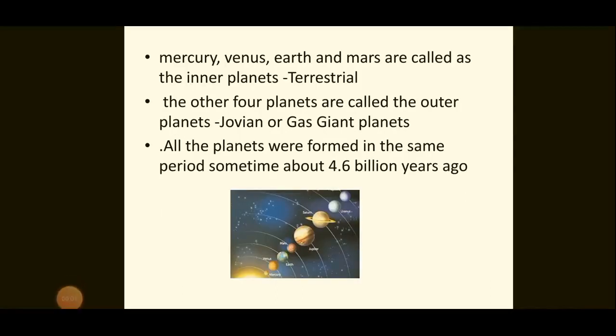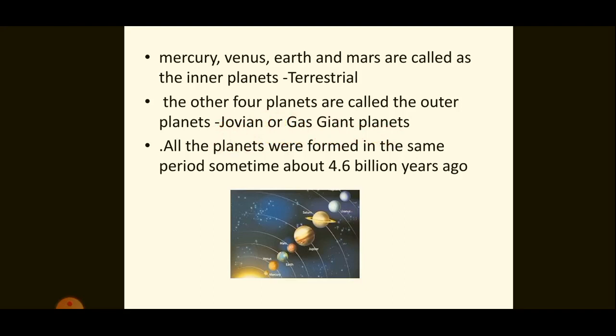Now, about the planets. The first four planets, Mercury, Venus, Earth, and Mars, are known as the inner planets. These are also called terrestrial planets, where terrestrial means Earth like. The other four planets, that is, Jupiter, Saturn, Uranus, and Neptune, are known as outer planets. These are also known as Jovian or gas giant planets, where the word Jovian means Jupiter like.